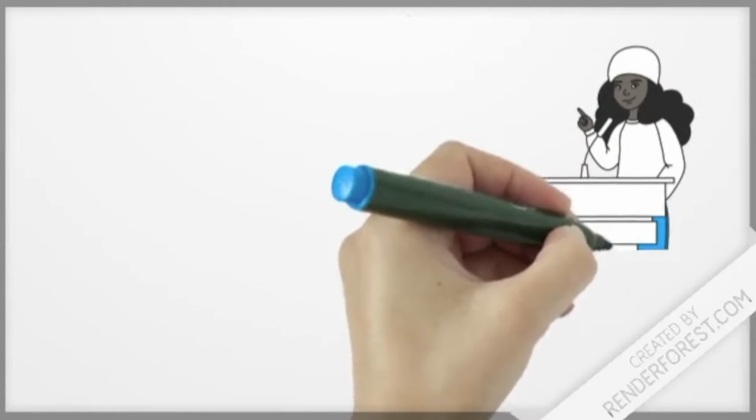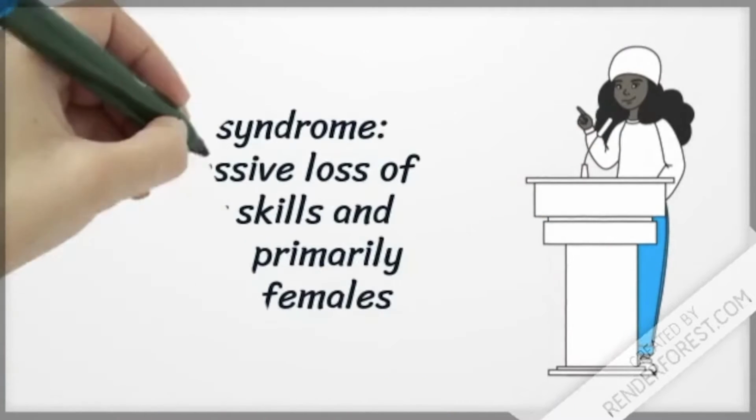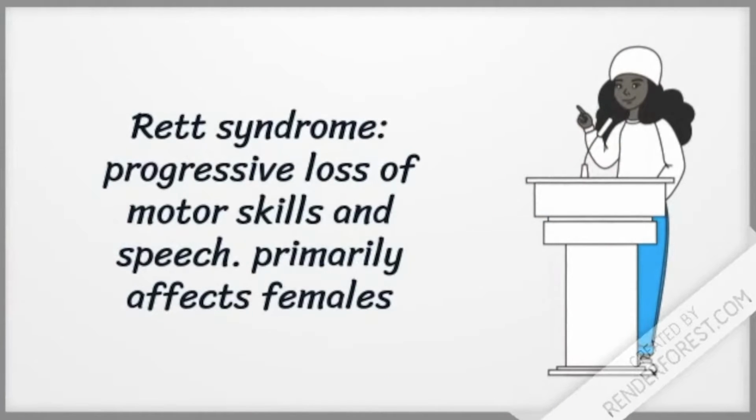Another type of autism is Rett syndrome. Rett syndrome is very rare and is caused by genetic mutation, and its effects include progressive loss of motor skills and speech. One interesting fact about this syndrome is that it primarily affects females.